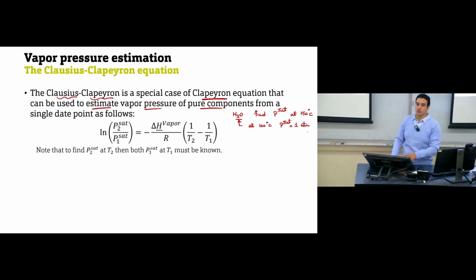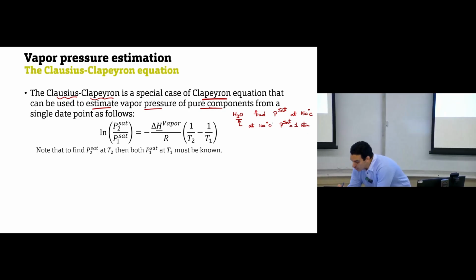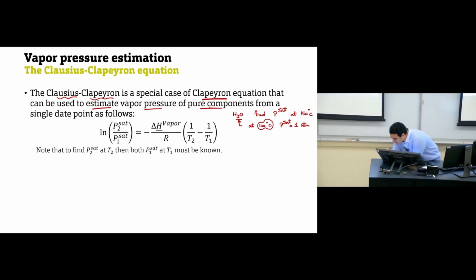We know this data for water, right? Then we can use this one as T1, and we can use this 1 atmosphere as P1 sat. And we can assume this 150 in the equation will be T2. The whole thing that we need to find is P2 sat in the equation.